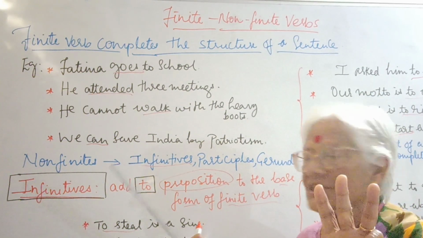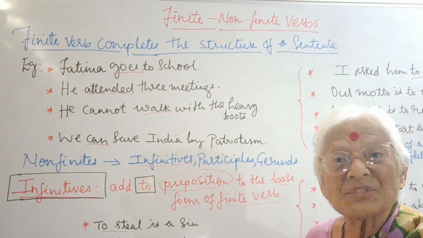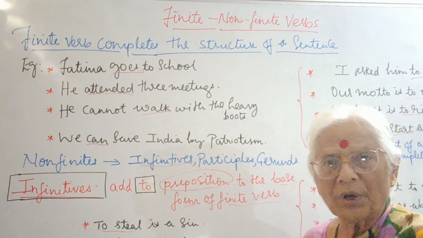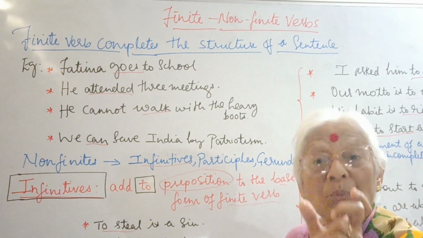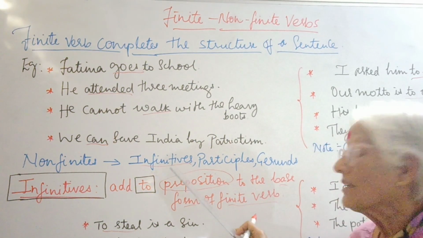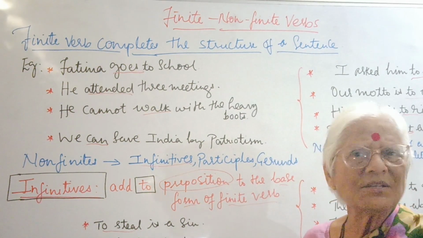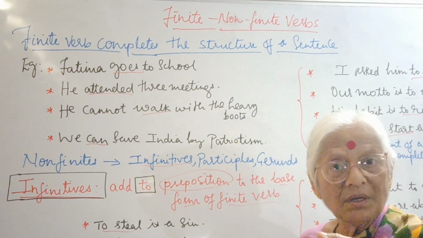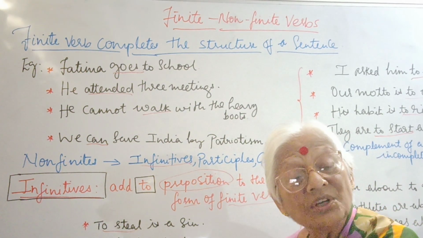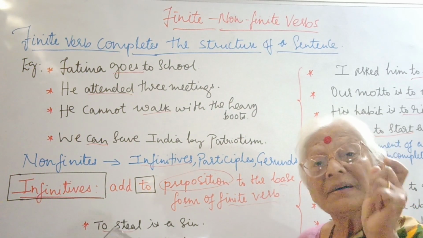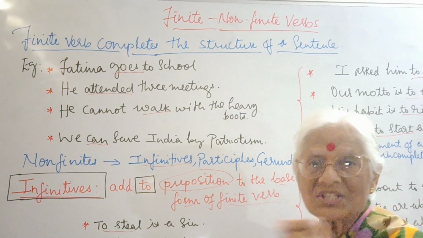Non-finites are 3 categories. First you have an infinitive. Here we use the preposition to along with the base form of the verb. To see, to work, to go, to write. Okay, use preposition to with the base form of the verb, and that is an infinitive. And again an infinitive expands into the family of verbs. If I say to work, work, worked, working, will work, will have worked. So in that way I extend the to work form of the infinitive to various forms when writing a sentence.